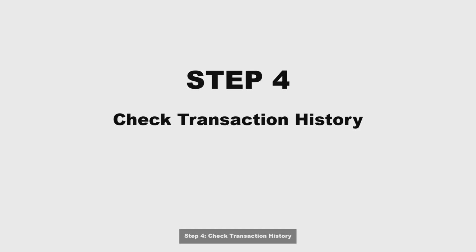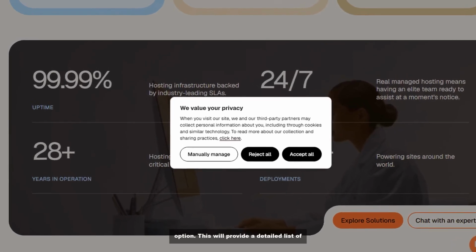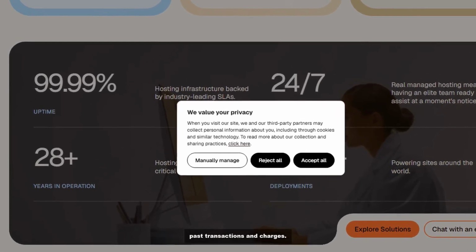Step 4. Check transaction history. If you want more details, look for a transaction history or billing history option. This will provide a detailed list of past transactions and charges.